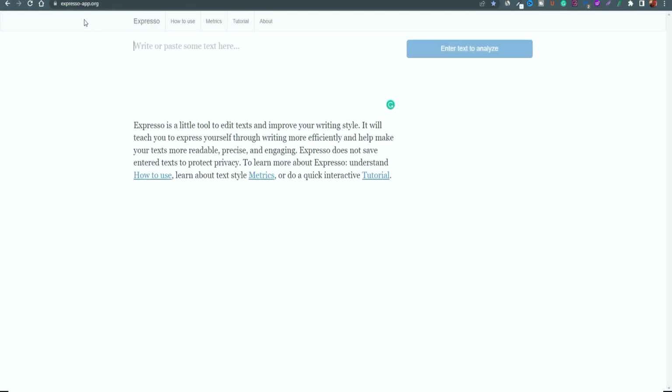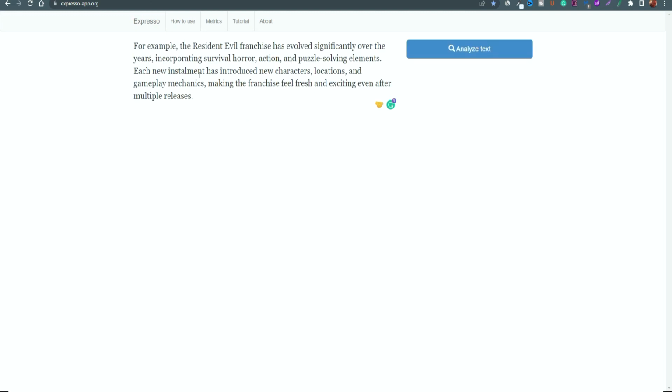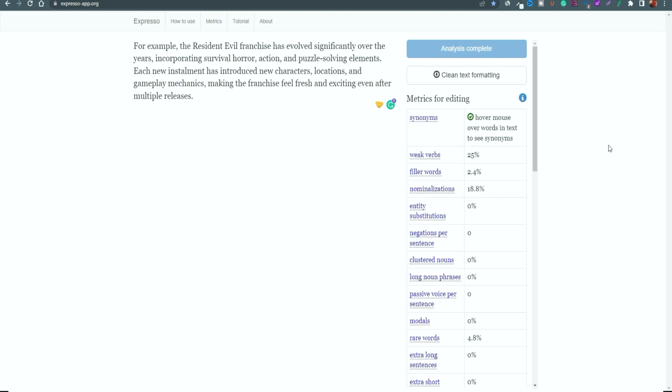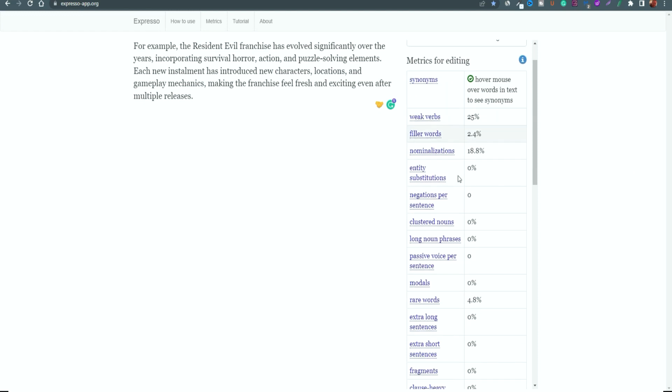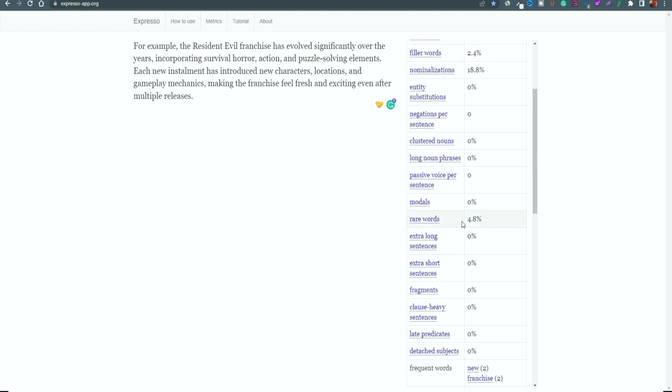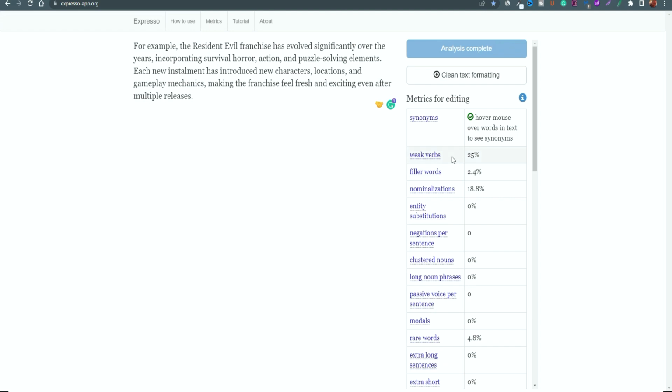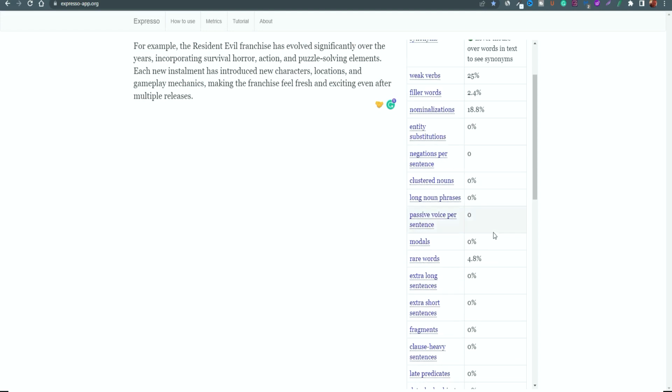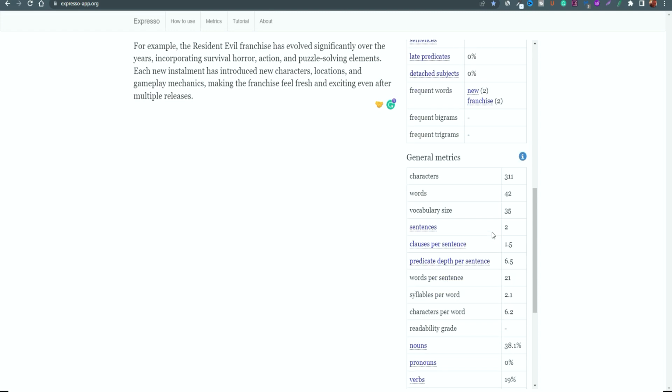The Espresso app, which you can find over at espressoapp.org, is another very useful tool that allows you to make certain edits and adjust certain tweaks, and it will analyse the content that you've written. So I'm just going to paste in the same paragraph that I have here, and it's going to analyse the text and give you a very good breakdown of all the elements between verbs, nouns, pronouns, different phrases, rare words, filler words, weak verbs, all the general statistics that you need to understand how to make your content unique.